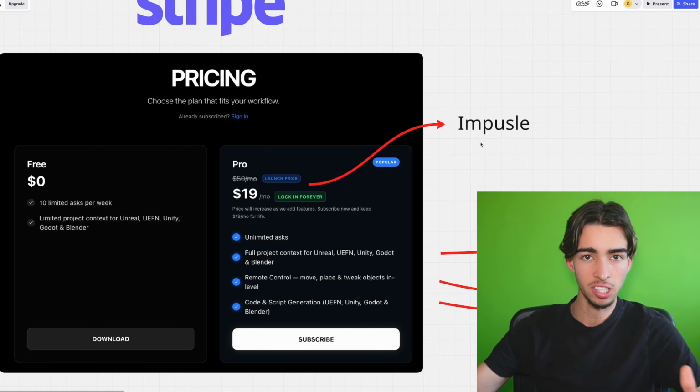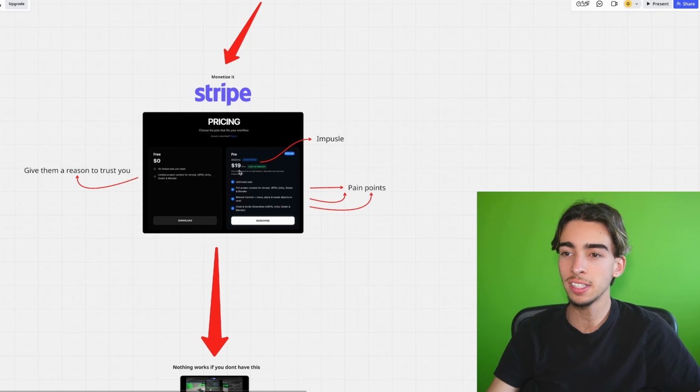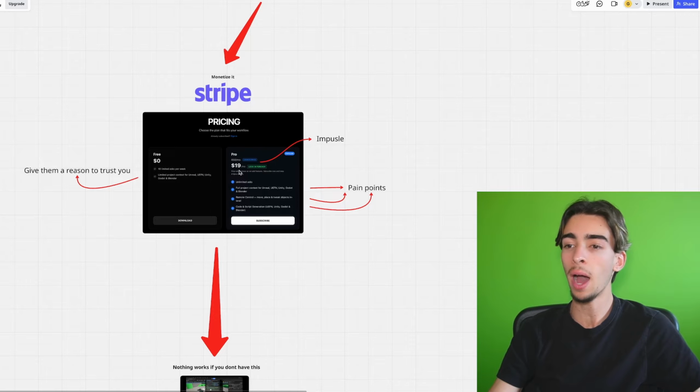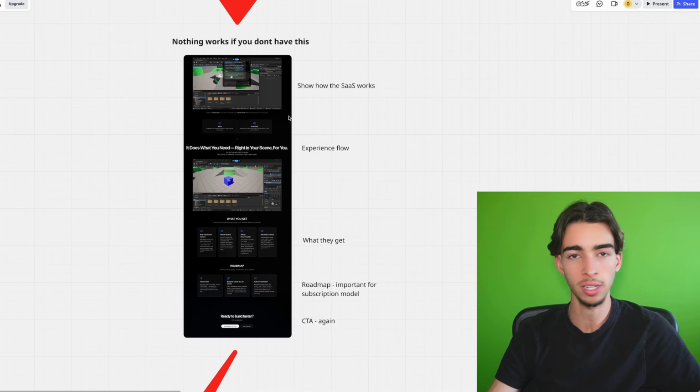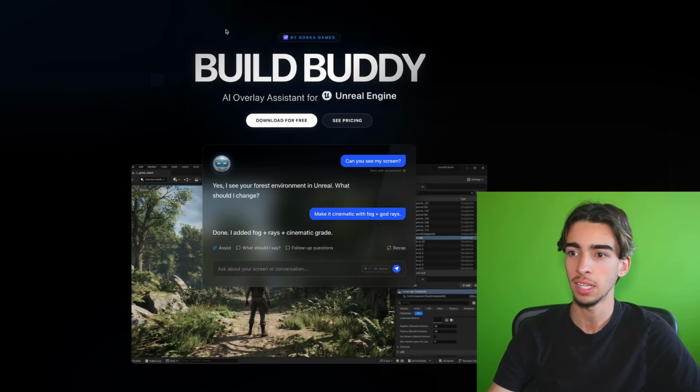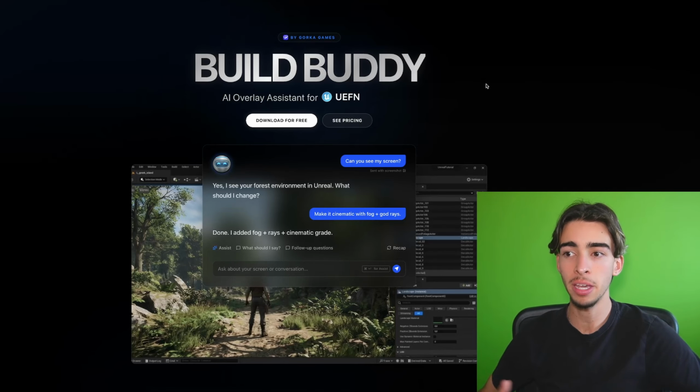when he's deciding which tier he would get. And once the monetization is in place and you have the tiers that you want and you have the reasons why people should pay for your SaaS, you basically need to create your landing page. Because nothing works if you don't have this. The landing page is literally what sells your SaaS. In this case, this is the landing page for BuildBuddy.